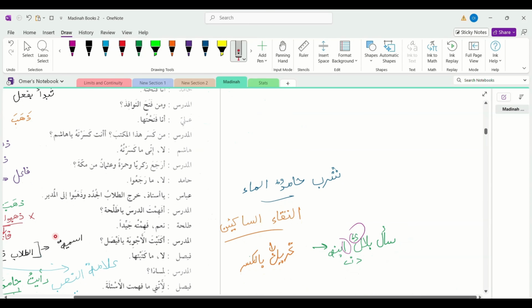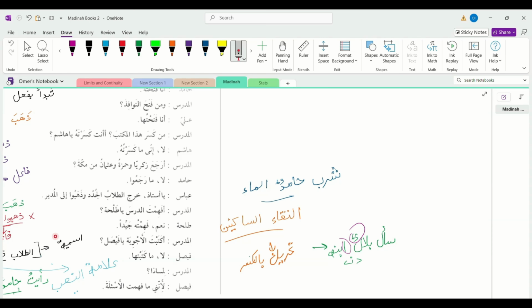And another concept that we are going to study in this lesson is the iltiqa' al-sakinain, or the combination of the two sakin letters. An example of the scenario in which this takes place is when you have a tanween at the end of the word, and the next word has a hamzatul wasl. So, for example, sharaba hamidun ma.